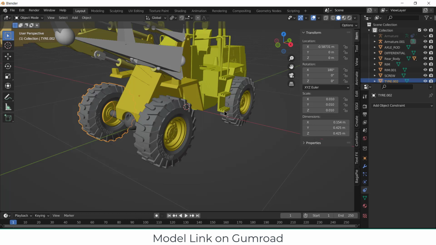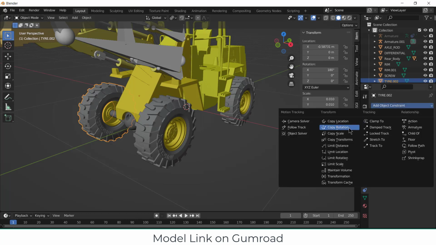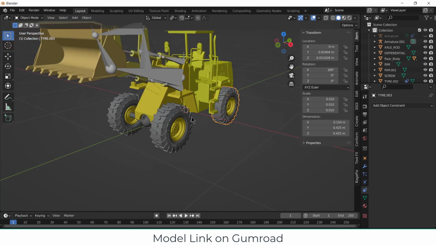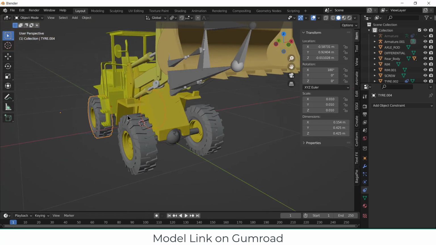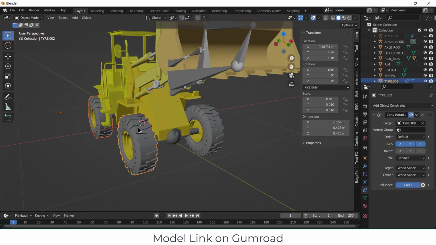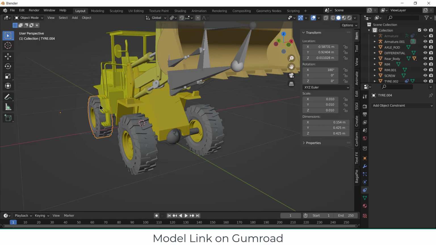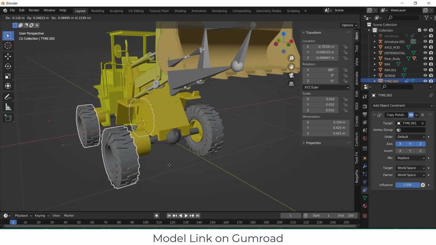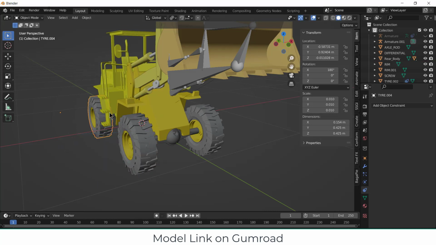Similarly for this, instead of doing all the hard work, what we can do is select this, click on here, click on copy, and select this one. Now select this, and at the end select this, and press Ctrl M. Okay, press Ctrl J, Ctrl Z. I accidentally merged them all.